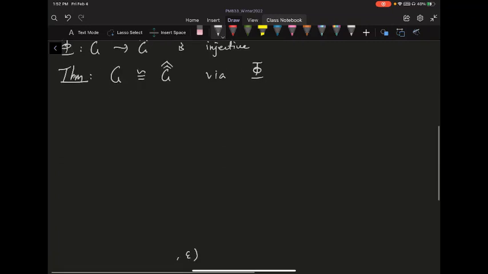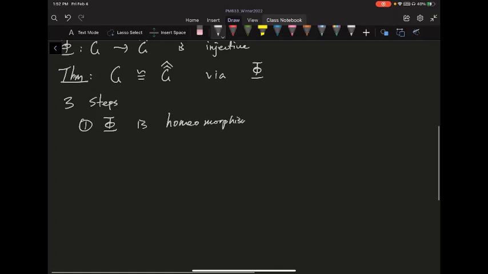The proof of this theorem is kind of difficult, so let's divide it into three steps. The first step, which I'm going to show in this video, is to show that phi is a homeomorphism.